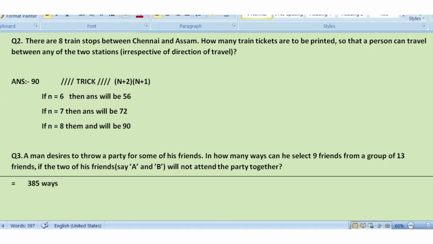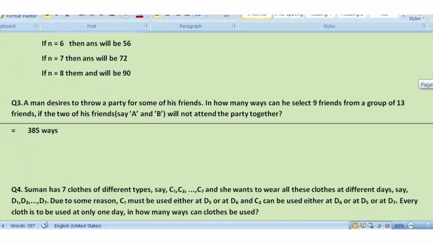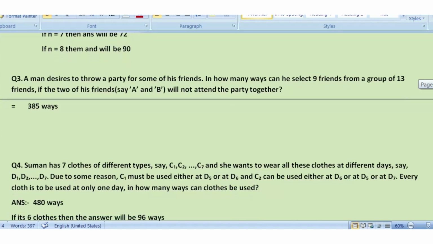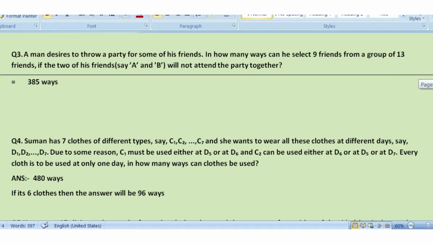You can use the formula nCm minus n minus 2 C m minus 2, where n must be greater than m. I repeat the formula: nCm minus n minus 2 C m minus 2, where n must be greater than m. Like in my case, m is equal to 9 and n is equal to 13.